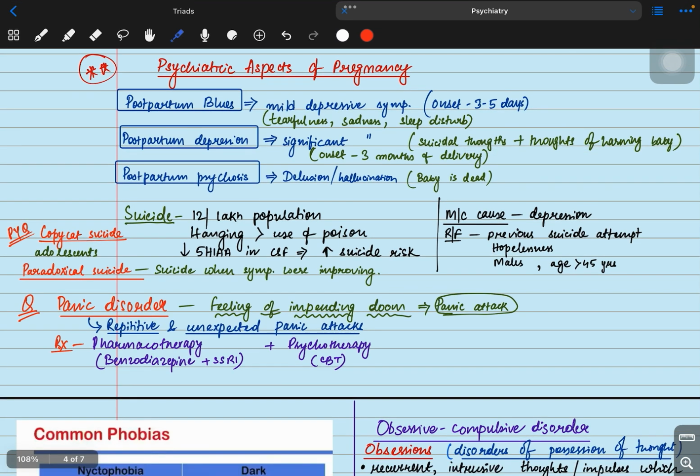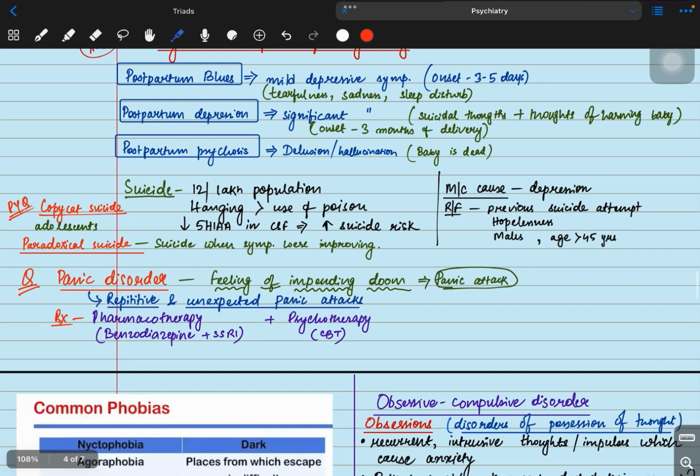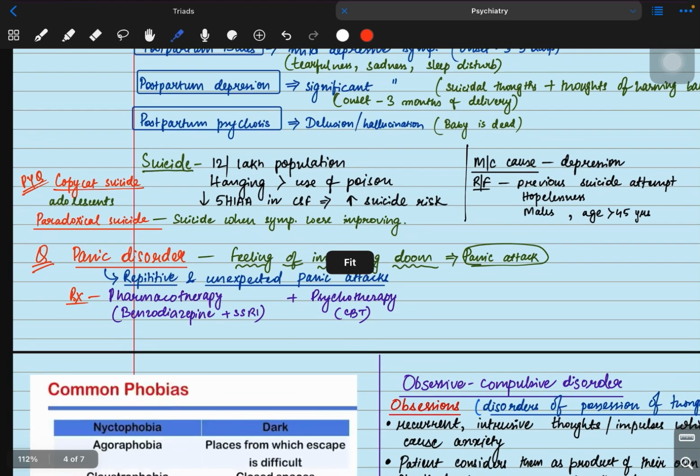In postpartum blues, the patient is having only mild depressive symptoms, but in postpartum depression, the symptoms have become significant, and also the patient is having thoughts of harming the baby and suicidal thoughts. In postpartum psychosis, it's much more. The patient will have delusions, hallucinations. The patient will think that she didn't give birth, or that the baby is already dead. All these thoughts will come to the mind.